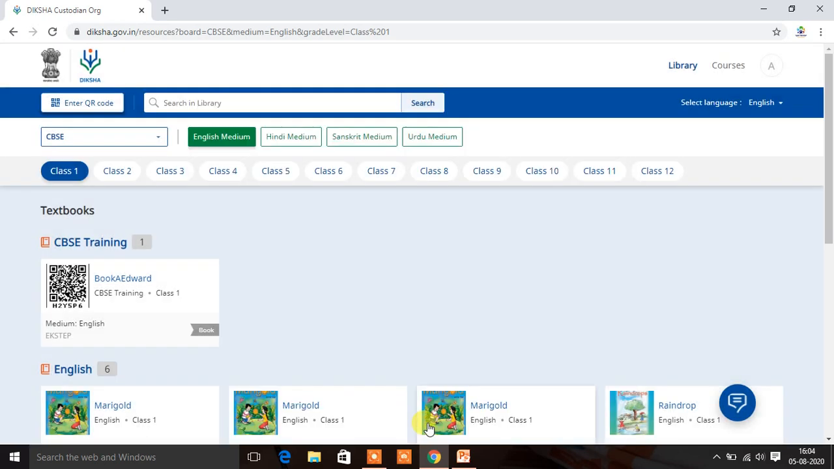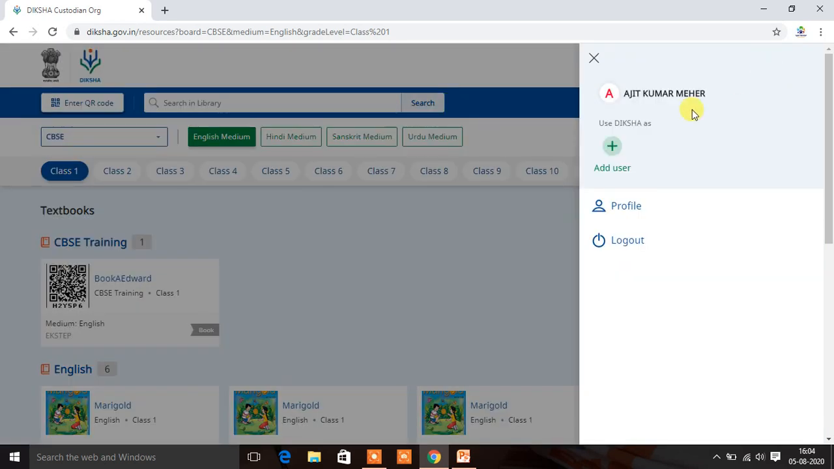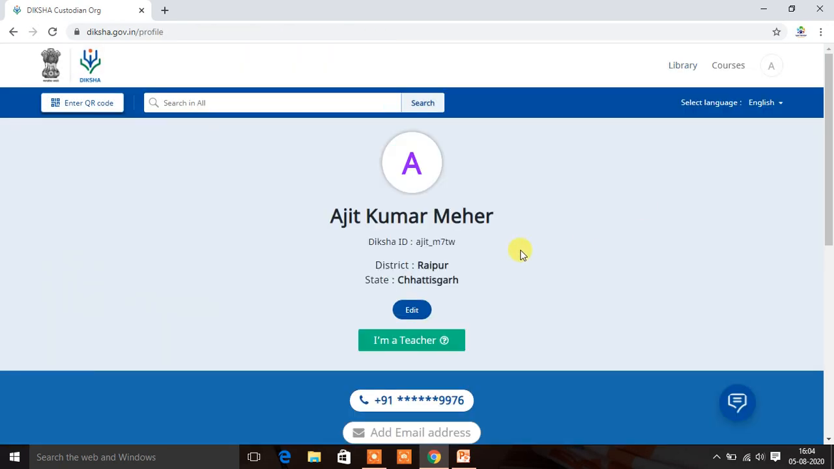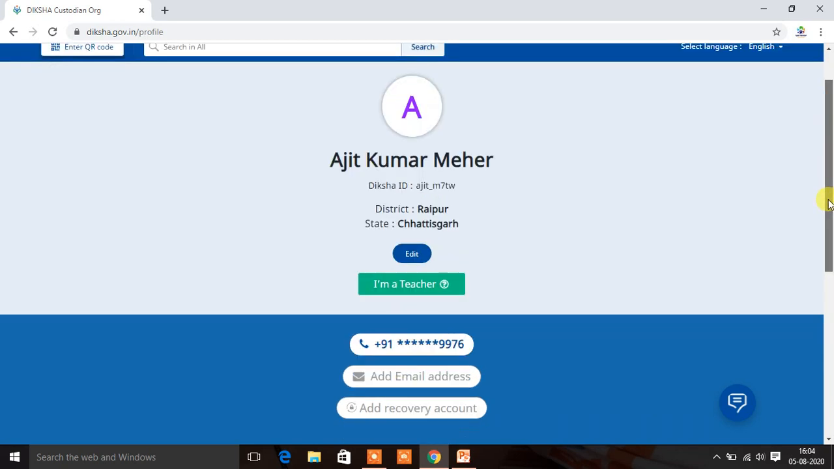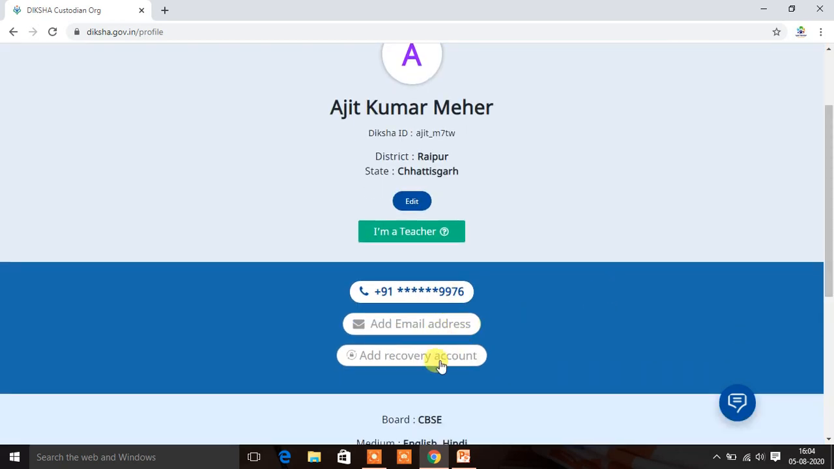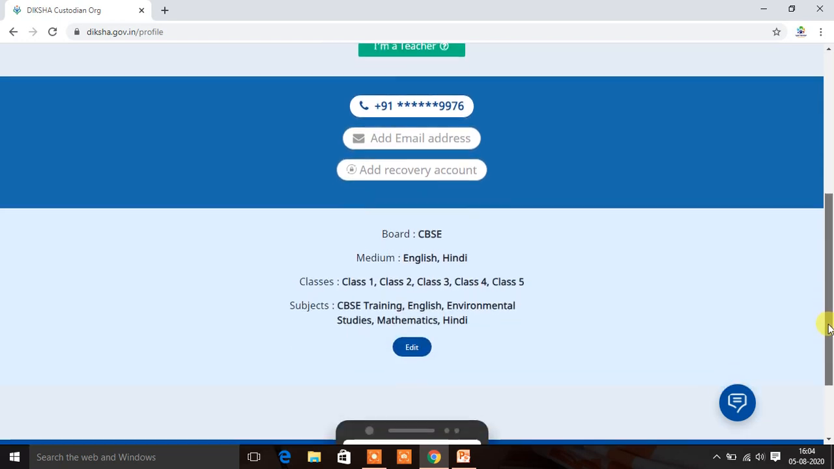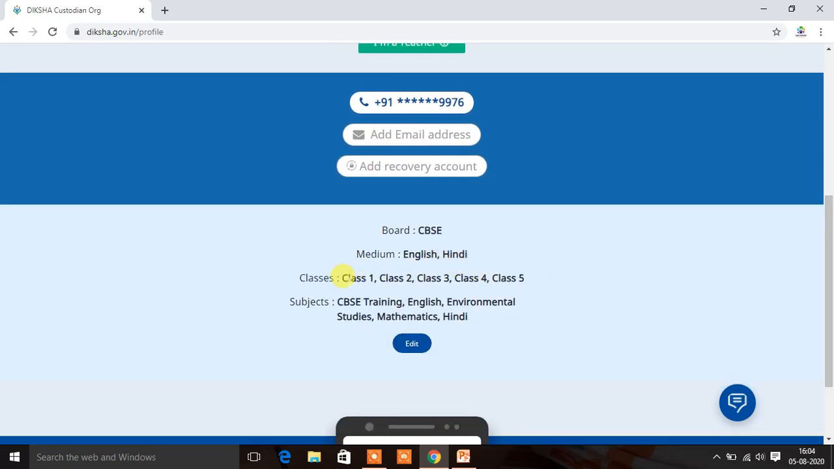Yes, now you can see, I'm already logged in with my name. Here you can see Ajit Kumar Meher, using Diksha profile. Here you can see your profile also. This is your Diksha ID, and current location, and I am a teacher. In case you want to add an email address or any recovery option, you can add here also. And I am interested here in CBSE medium English and Hindi, classes 1 to 5, and the subjects I am interested in are CBSE training, English, EVS, mathematics and Hindi. You can edit as per your choice.